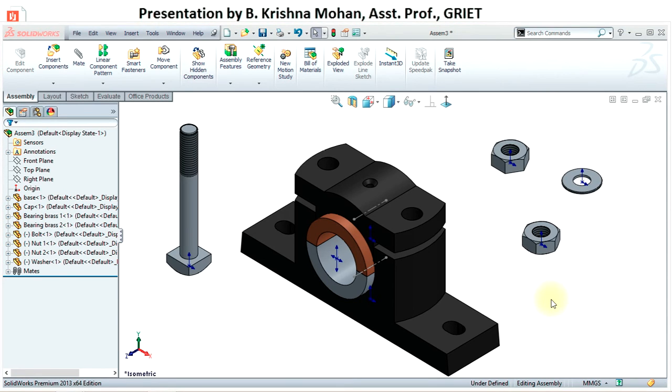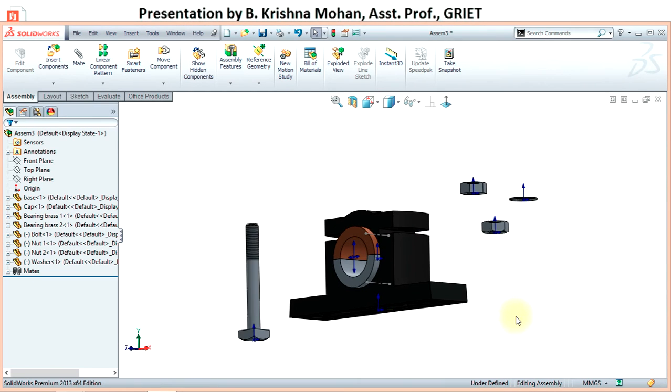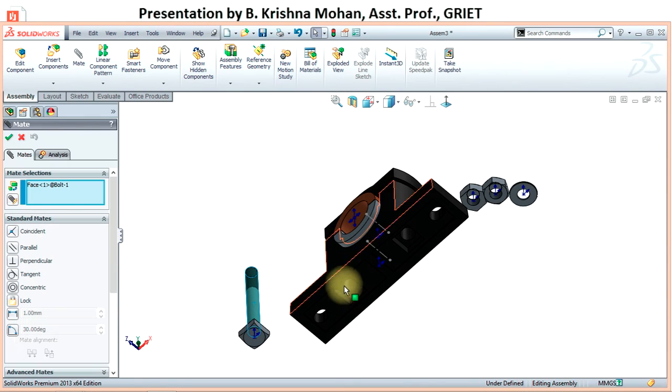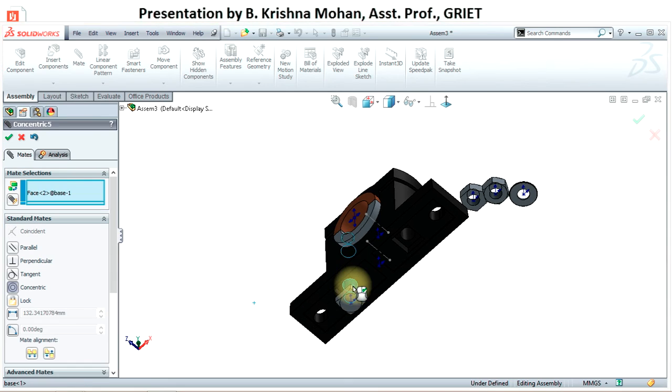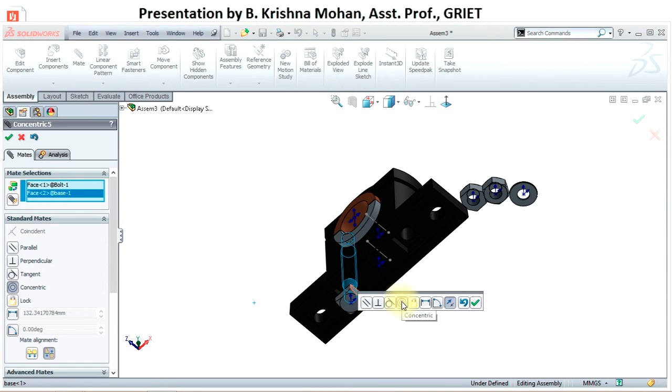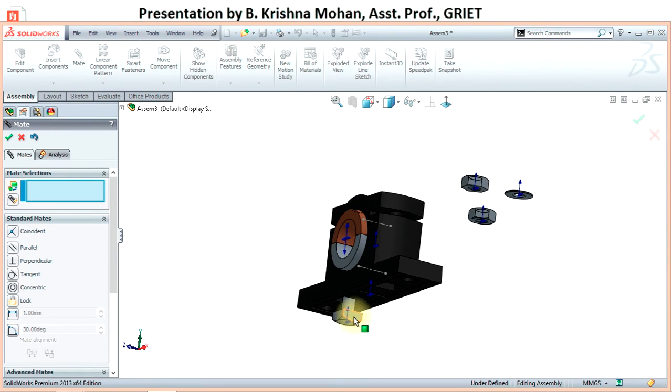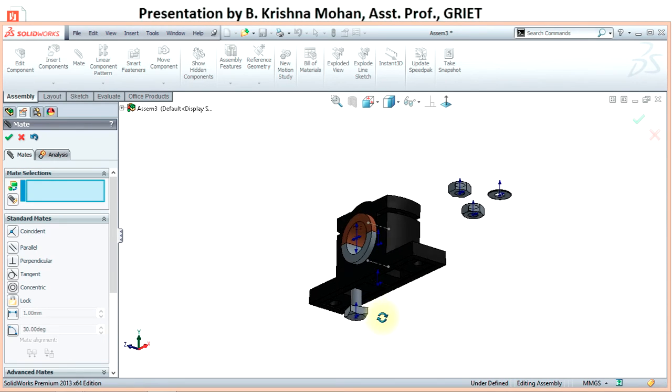Now I want to add relations between the bolt and the base, so you can rotate. So select the curve surface of the bolt and say mate, and the curve surface of the hole, and just pick concentric and say OK. So if I hold this bolt and move, it is moving in the vertical direction.